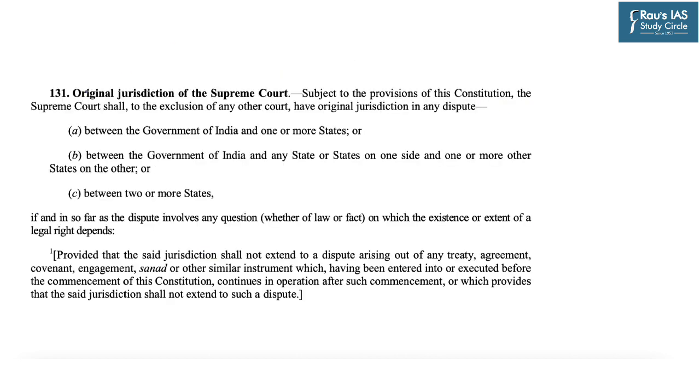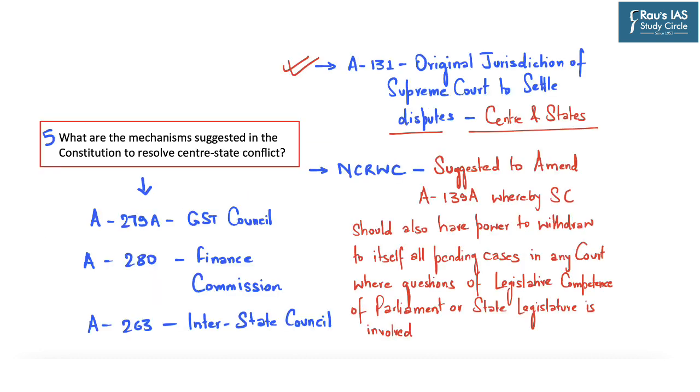So Article 131 says that the Supreme Court shall have original jurisdiction in any dispute between the Government of India and one or more states, between the Government of India and any state or states on one side and one or more states on the other side, and between two or more states. The other provisions to settle interstate disputes are Article 279A, which provides for the GST Council, Article 280, which provides for the Constitution of the Finance Commission, and Article 263, which provides for the Interstate Council.